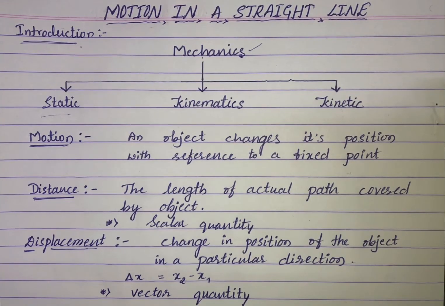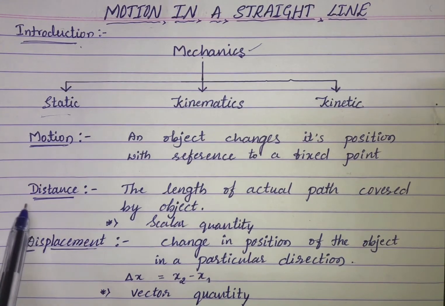Three dimensional motion. Three dimensional motion is nothing but an object is not restricted to a straight line or a plane. Means an object moving in free space. There are no restrictions. That is nothing but a three dimensional motion. And example for the three dimensional motion is a bird flying in the sky. That is the example for the three dimensional motion.